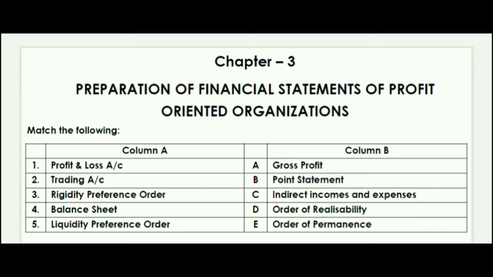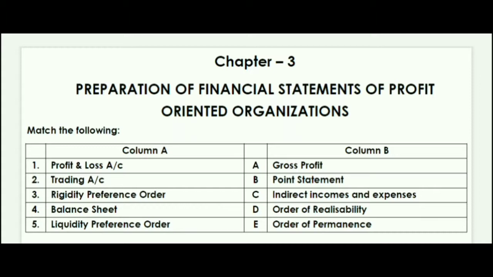So let's see the answer for profit and loss account. The answer will be C. Profit and loss is indirect income and expenses. Indirect income and expenses come under profit and loss account. Next is trading account. Talking about the trading account, the answer will be A, gross profit. Trading account is what? Gross profit. Let's see the next, rigidity preference order. The answer is E, order of permanence.